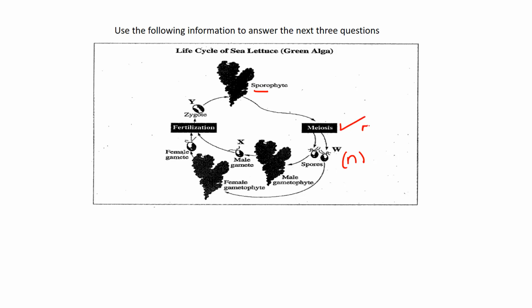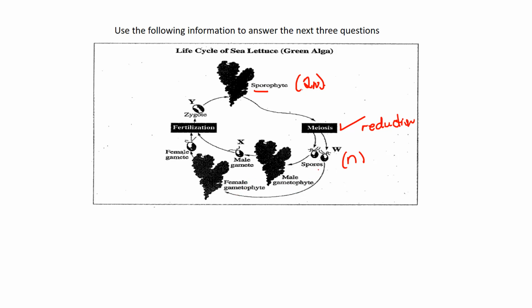Meiosis, of course, is a reduction division. So it's going to take a sporophyte that started out as 2N diploid, undergo meiosis, and it's going to reduce the number of chromosomes to half, just N, separating the homologous chromosomes. There are no homologous chromosomes in those spores. Okay, and then those spores will eventually grow and develop into gametophytes. You have a male gametophyte and a female gametophyte.